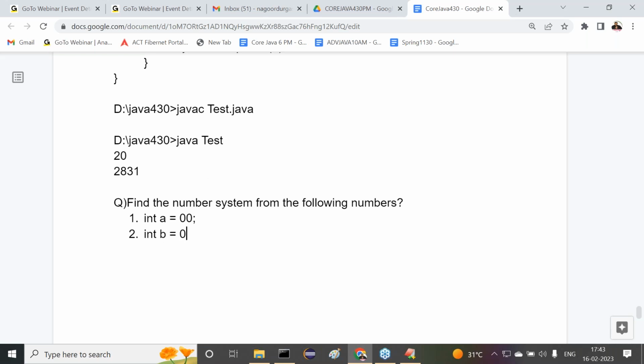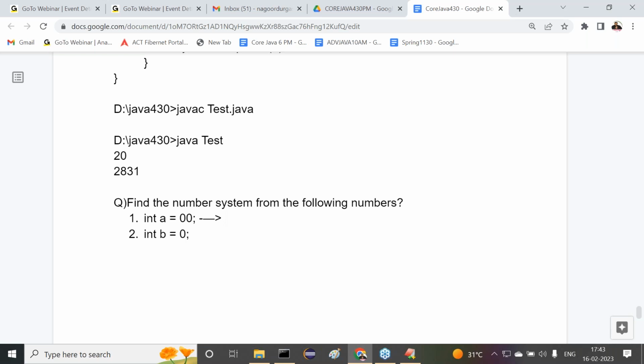Int b is equal to 0. Right, sir. For this, what is the number system now? Tell me. 00 I have given now.